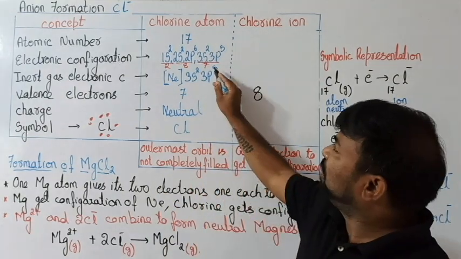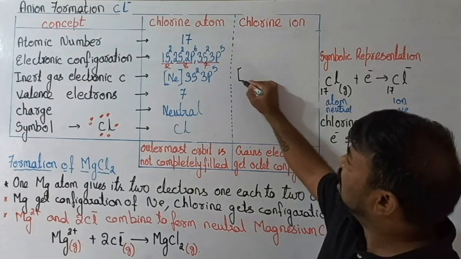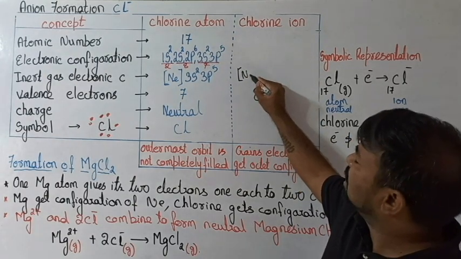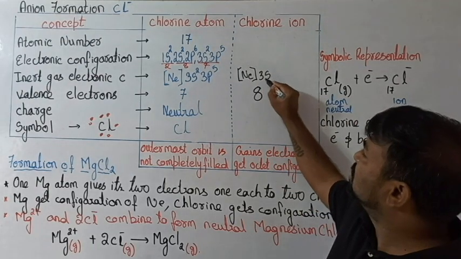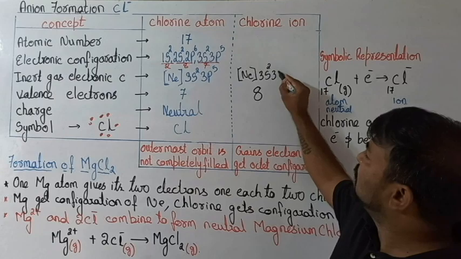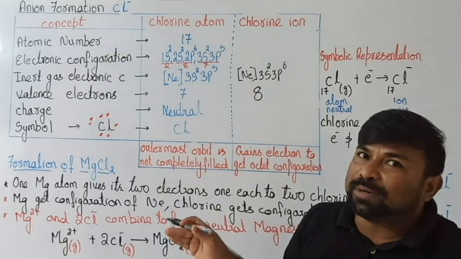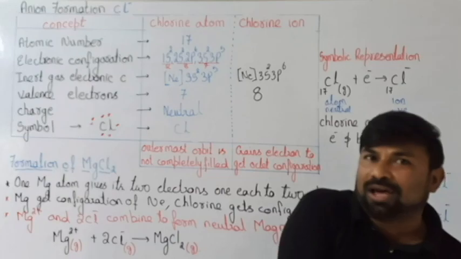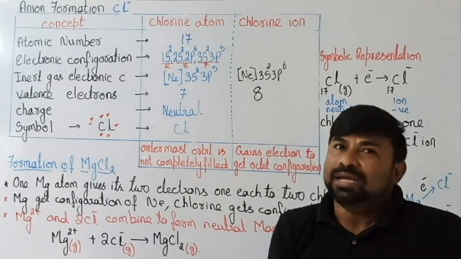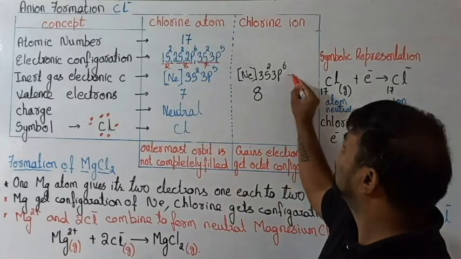Okay, so what will be the electronic configuration? If it goes for the inert gas electronic configuration, it is neon, and then 3s2 and 3p6. Neon means the second orbit is completely filled. Now the third orbit is also completely filled. If the second and third orbits are filled, indirectly we can say it is filled till argon.